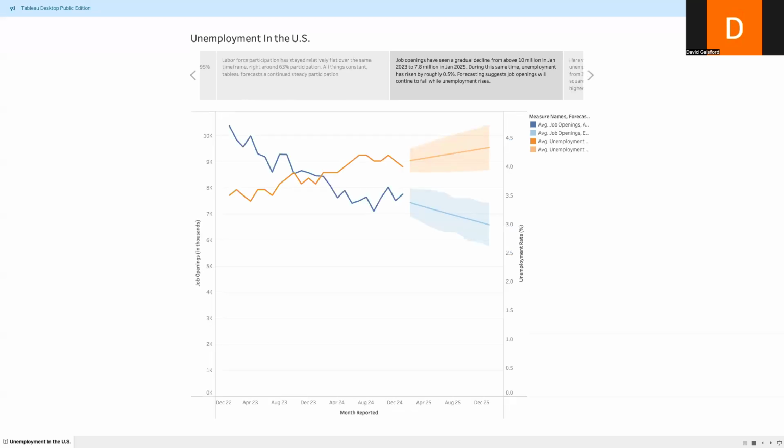Next, we look at job openings compared to unemployment rate. So we have a dual line chart comparing those two. At the start of 2023, job openings were over 10 million. On the left axis, you can see job openings are in thousands, with a decrease to present day right around 7.8 million. Tableau predicts that this will continue to fall through December 2025, down to around 6.5 million, with a 95% confidence interval, anywhere from about 7.5 million down to about 5.9. You can also see that unemployment, as described earlier, is on the rise, with the Tableau forecast showing a continued rise.